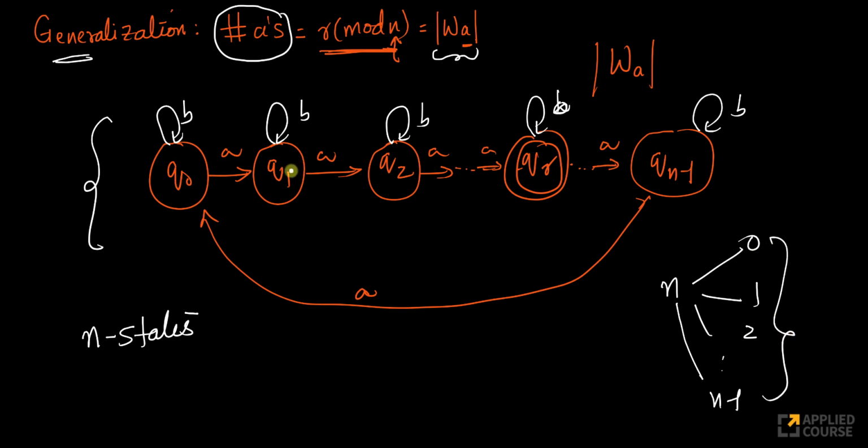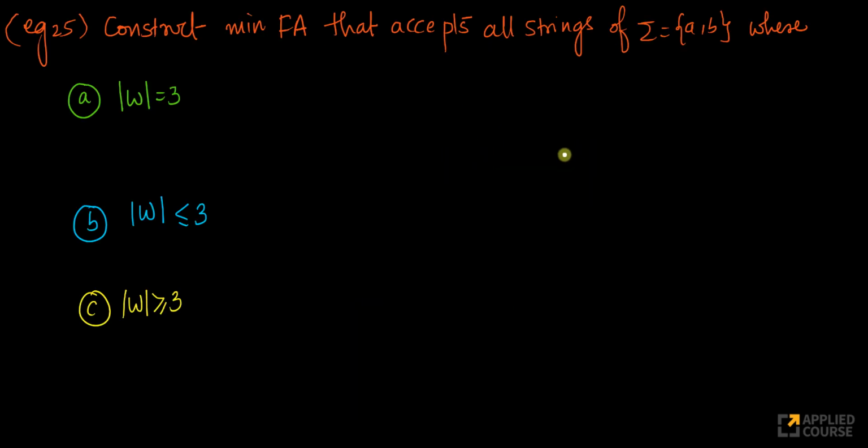This is remainder 0, remainder 1, remainder 2, remainder R, remainder n minus 1. You can't have remainder n, right? Because if it's exactly divisible by n, you'll get remainder of 0. Very simple. Again, this is a generalization of what we have just learned in the last couple of examples. Very simple concept here.